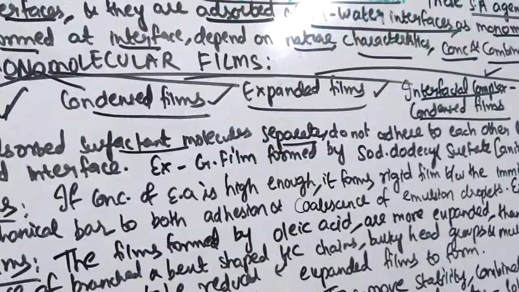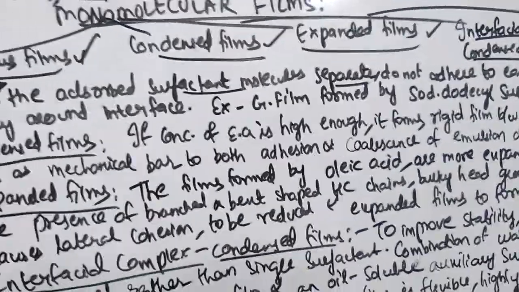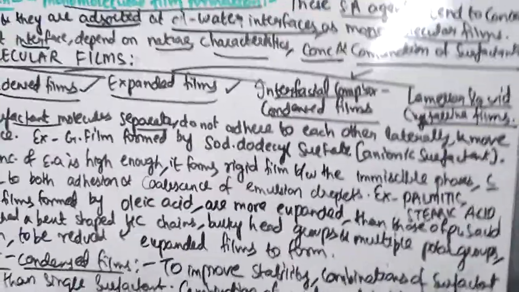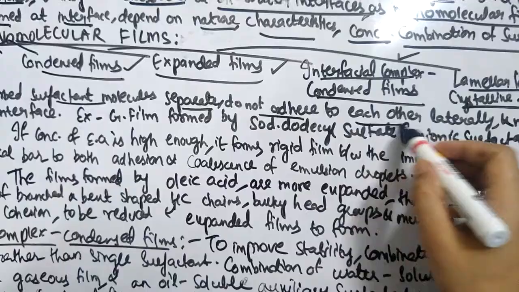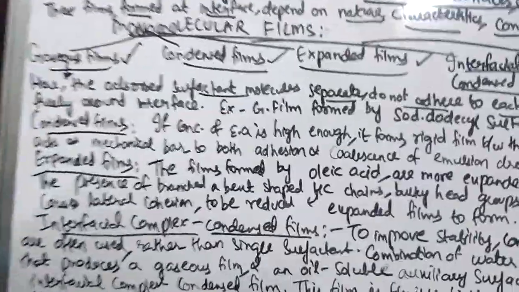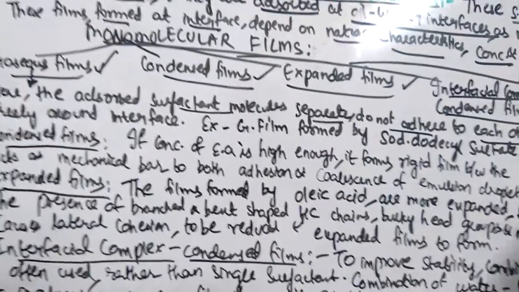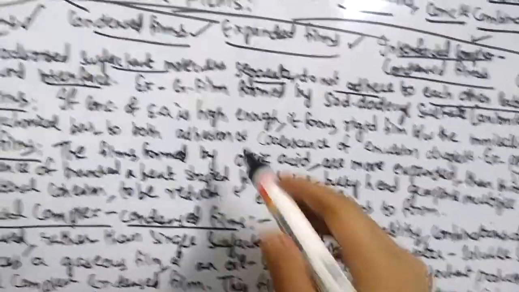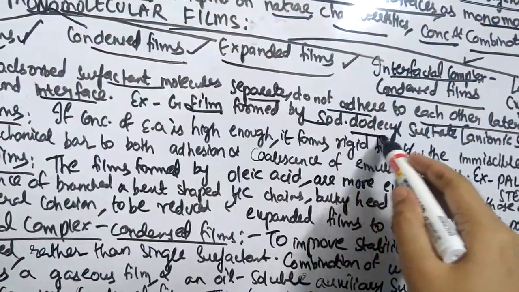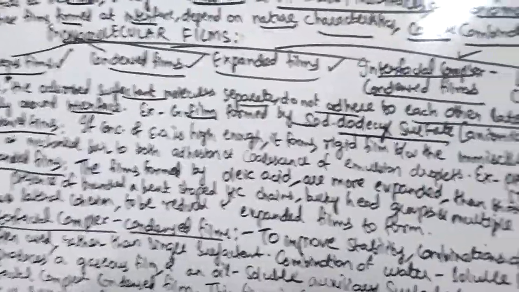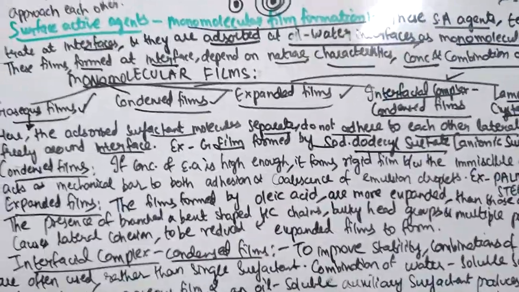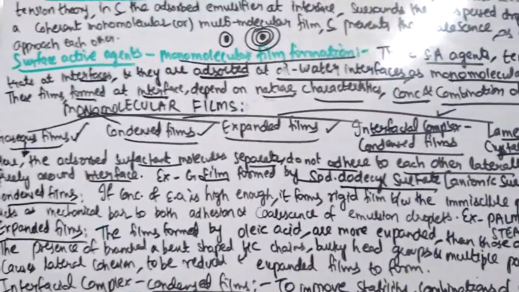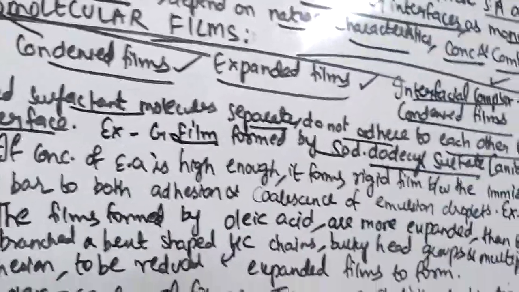For example, the gaseous film formed by sodium dodecyl sulfate, which is an anionic surfactant.